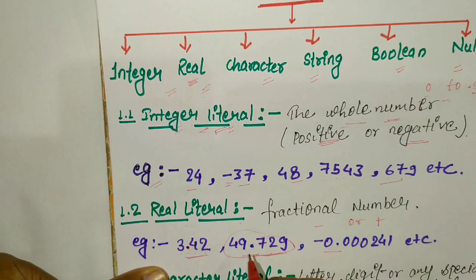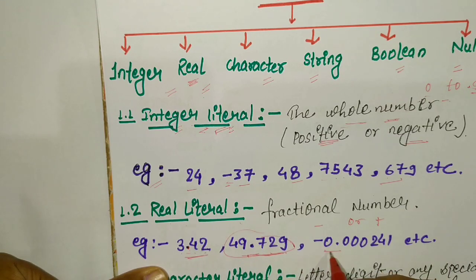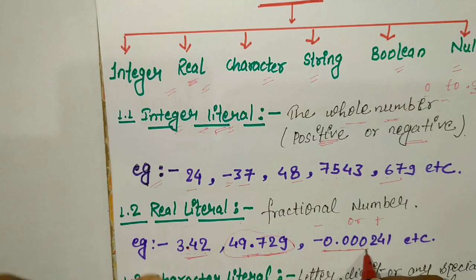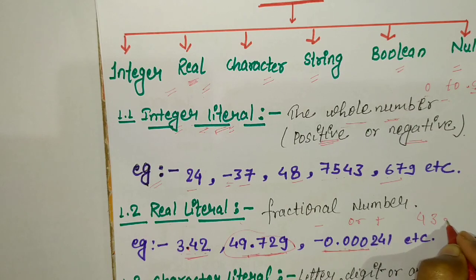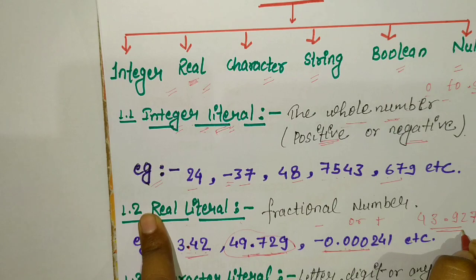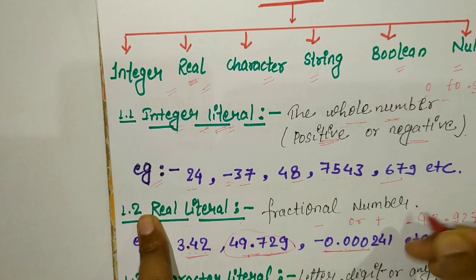These are examples of positive real literals, but this is an example of a negative real literal: minus 0.0024. You can take any other example, 3.927. This is also a real literal. We can put a plus sign or minus sign.